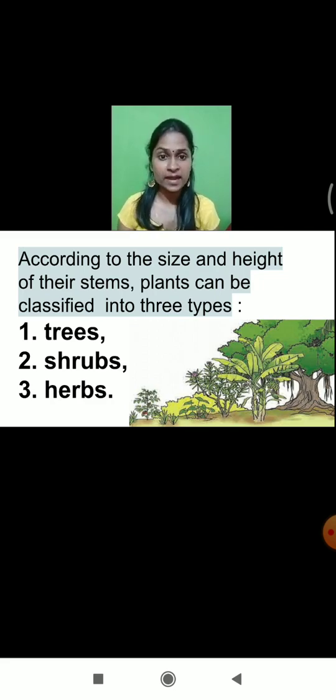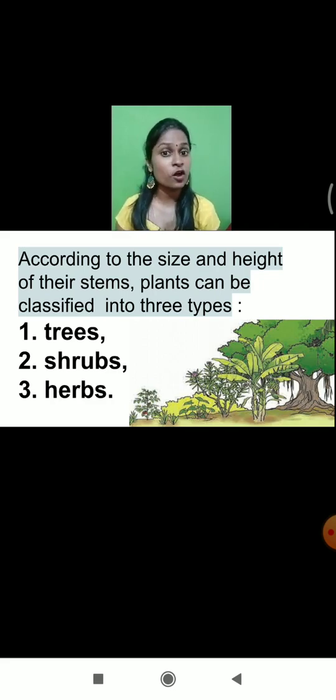Now, what are shrubs? Shrubs are those varieties of plants which can grow only up to 2 to 3 meters. What are examples of shrubs? The hibiscus plant and oleander plant. So these are the examples of shrubs.